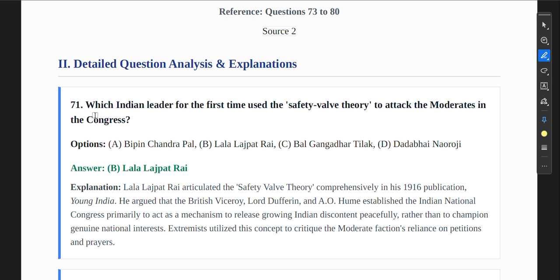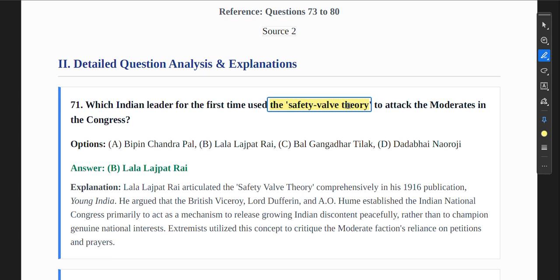So you see the 71st question: which Indian leader for the first time used the safety valve theory to attack moderates in the Congress? The thing you must know is what the safety valve theory is, who were the people subscribing to this theory, and who were the people who were not happy with it or were criticizing it. Two things you must know. Let me first start with the safety valve theory. So what is the safety valve theory?